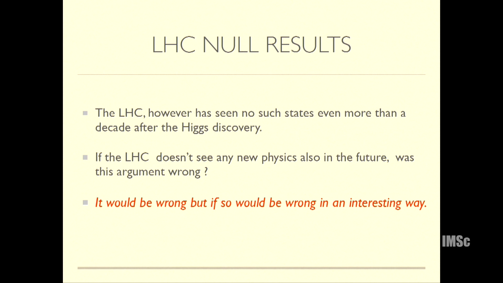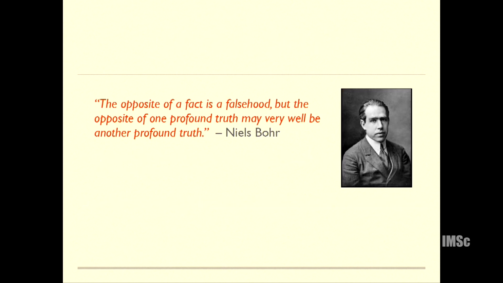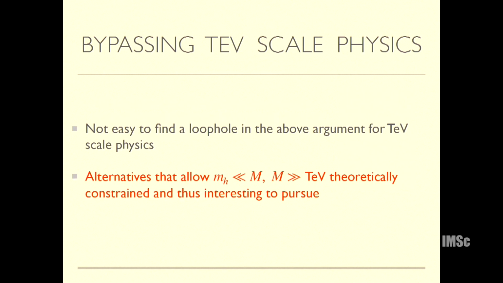What was wrong? My philosophy is that maybe it was wrong, and of course it would be wrong if you don't see anything new, but maybe it's wrong in an interesting way. What that means is that one of the assumptions that went into this argument must be wrong, and then you can try to think what the loophole in the argument was. I found this quote: Niels Bohr said that the opposite of a fact is a falsehood, but the opposite of one profound truth may well be another profound truth. So maybe the hierarchy problem argument was wrong,